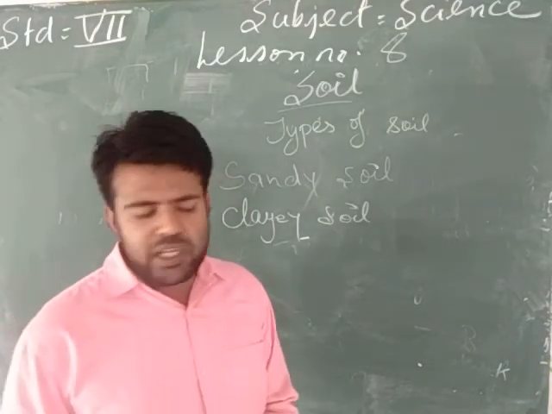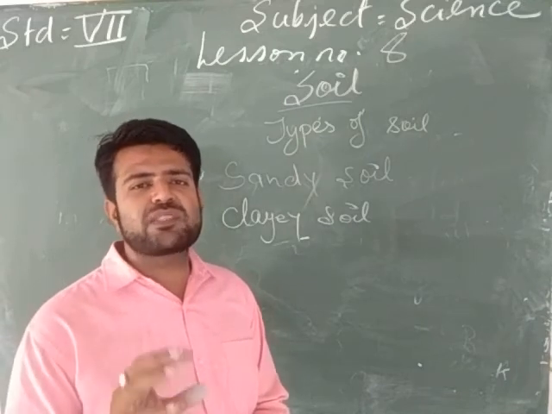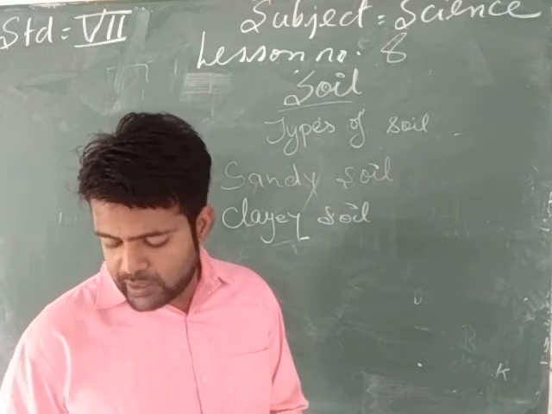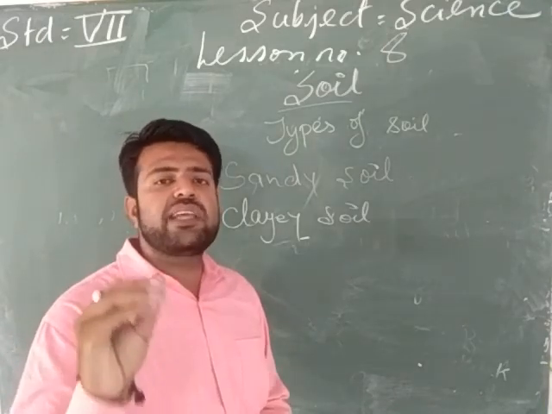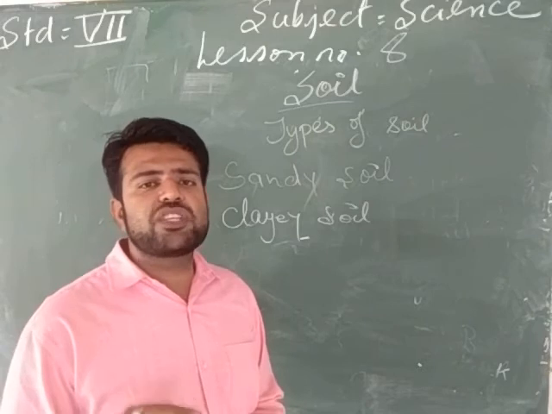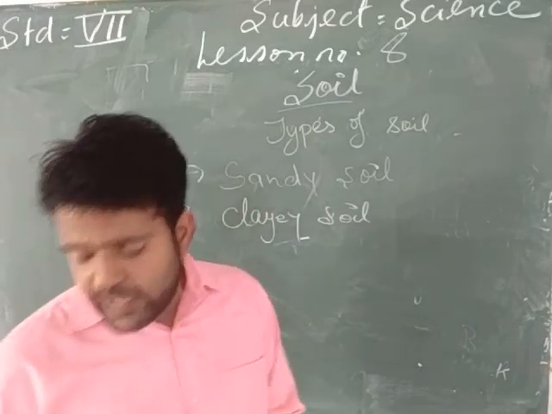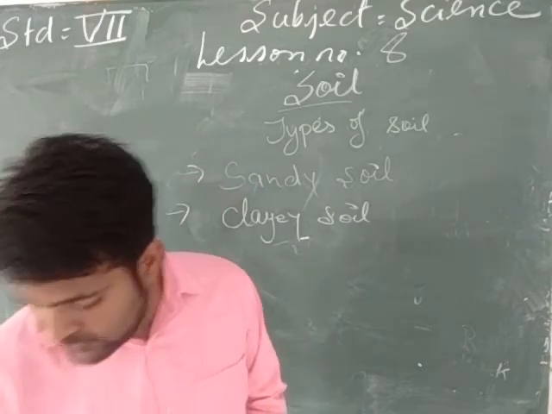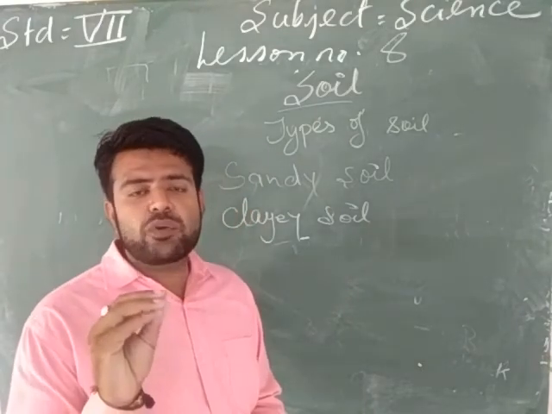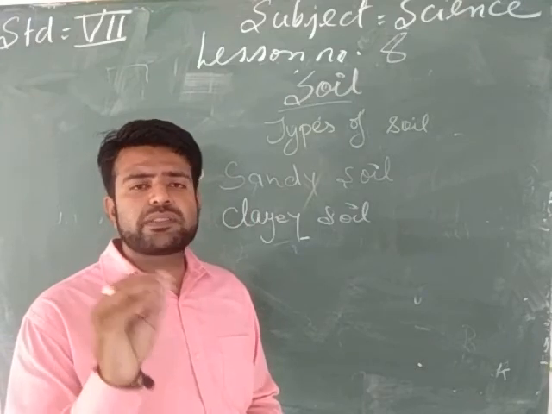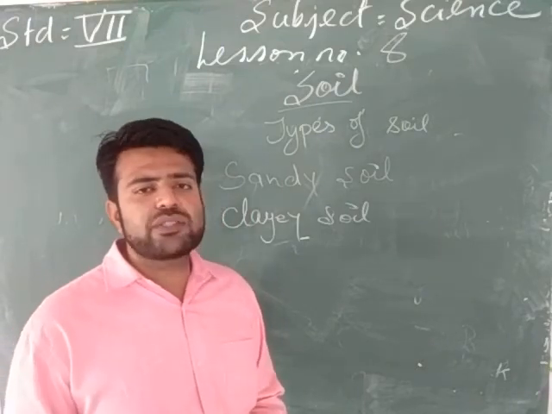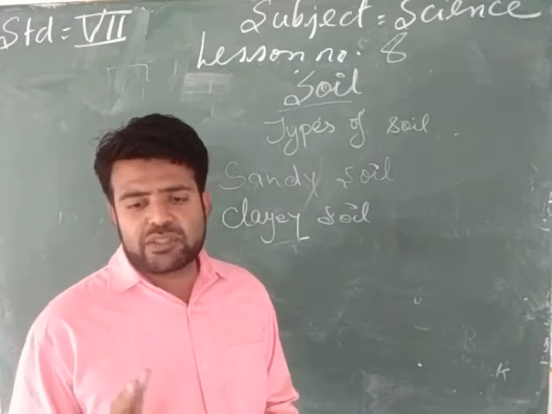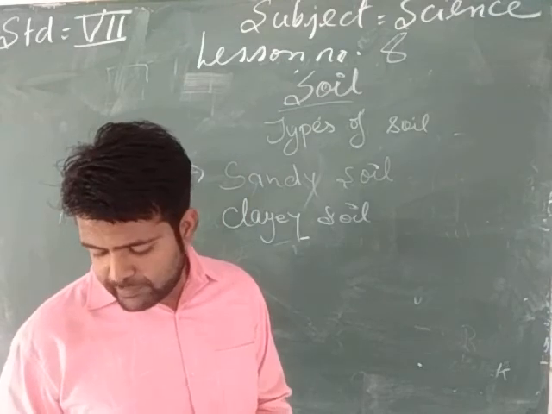This soil is very smooth, we can say slippery, to touch, and it is greyish brown in color. The particles of clay soil are very small in size, and they do not allow water to pass through them. When water is added to clayey soil, it becomes very slippery and makes the soil very sticky.